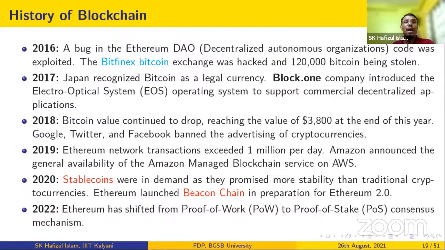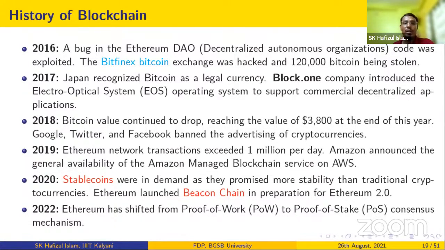In 2016, a bug in Ethereum was found, and that bug was exploited. The Bitfinex Bitcoin exchange was hacked, and 120,000 Bitcoins were stolen. So this is a kind of loss you can see in the history of the blockchain. In 2017, the Japanese government recognized Bitcoin as a legal currency, and in 2018, Bitcoin value continued to drop, reaching $3,800 at the end of 2018.